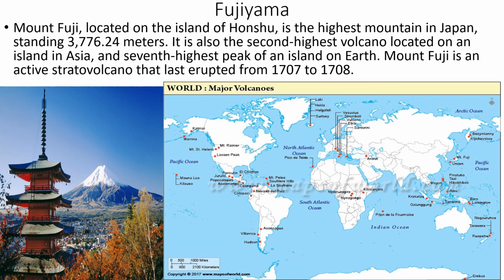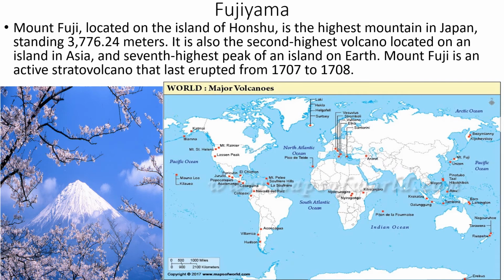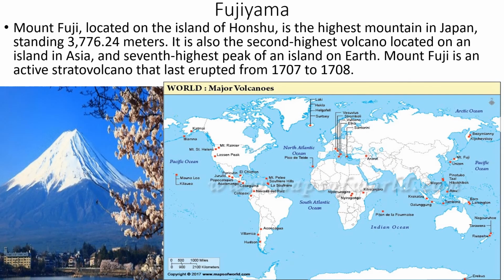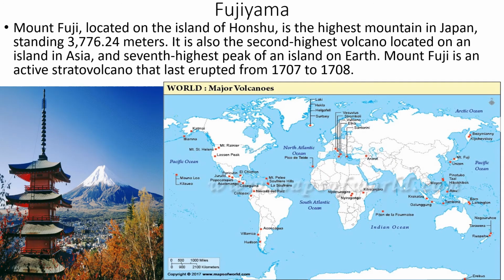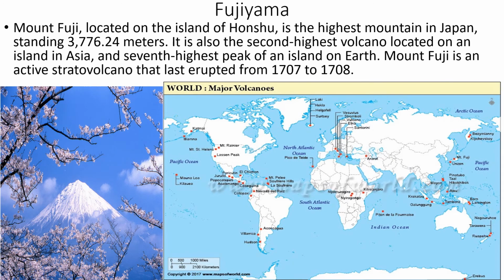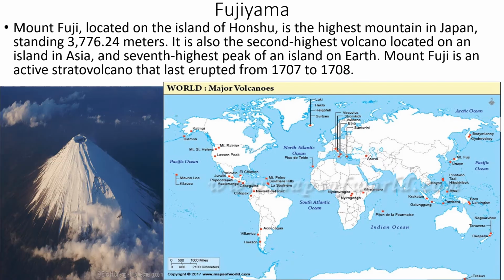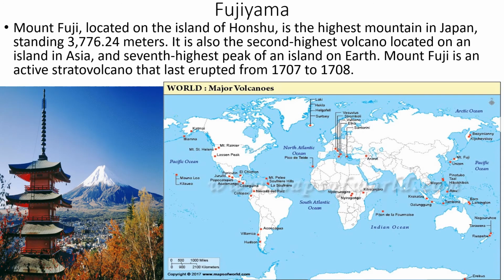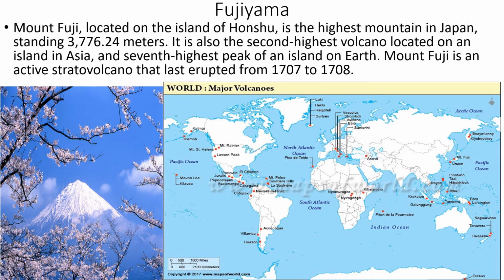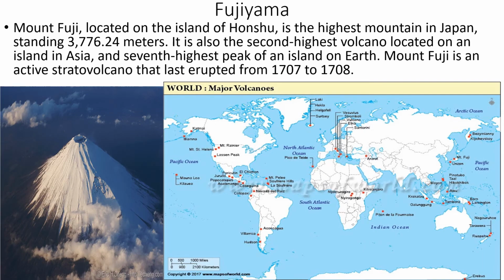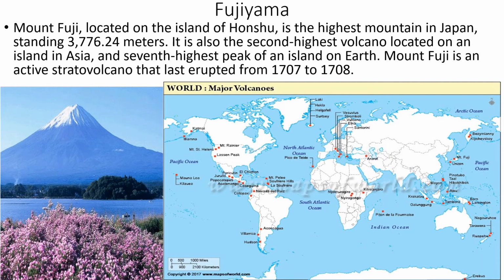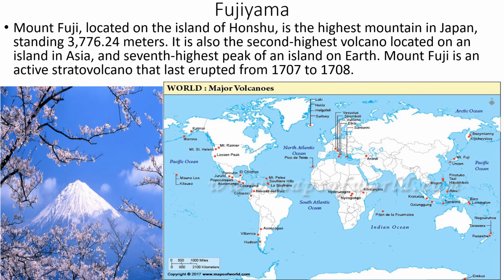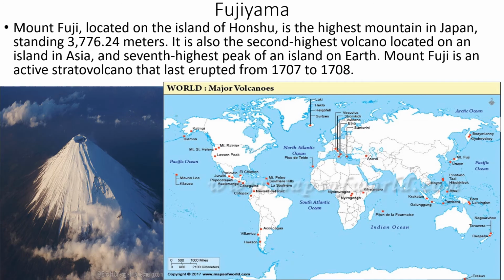Fuji-Yama. Mount Fuji is located on the island of Honshu and is the highest mountain in Japan, standing at 3,776.24 meters. It is the second highest volcano located on an island in Asia and the seventh highest peak of an island on Earth. Mount Fuji is an active stratovolcano that erupted from 1707 to 1708. See how beautiful it is. When you see the images of it, does it look like a volcano, Nana? No, no.